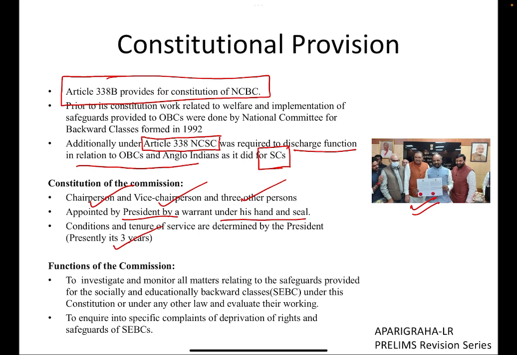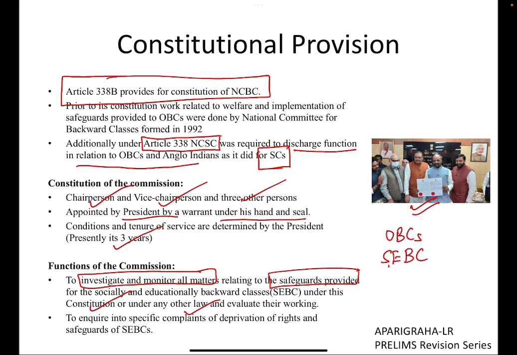If we talk about the functions of the commission, the first and primary function it has to discharge is to monitor and investigate all the safeguards that are provided to socio-economically backward classes under the Constitution or under any other law. We must remember that in common parlance we use the word OBC, other backward classes, but the Constitution uses the word SEBC.